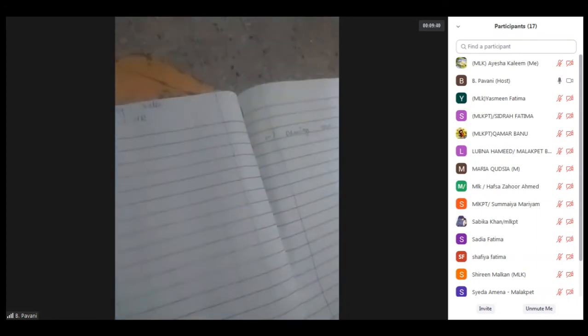Next is interest on loan. Coming to interest on loan, it will come in the P&L account.